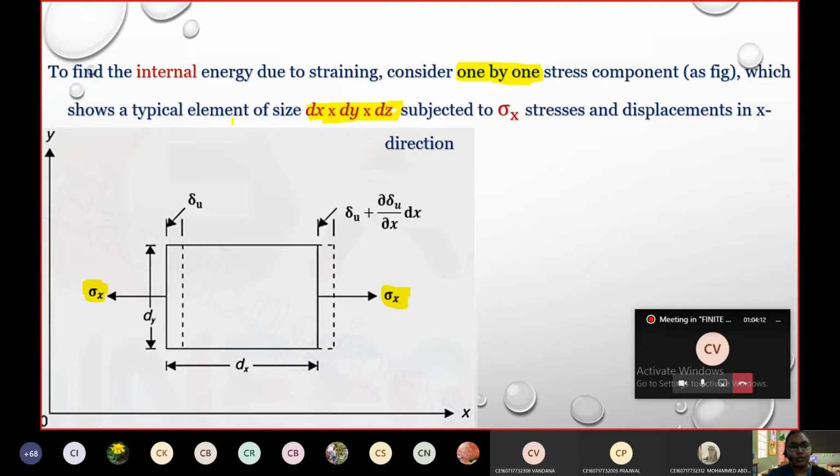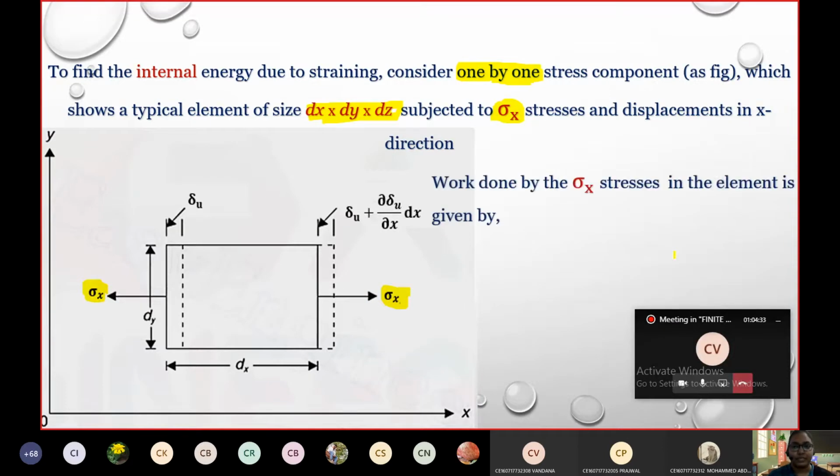One by one stress component as shown in the figure, which shows the typical element of dx by dy by dz subjected to stress component sigma x. So what I find here also will be with respect to sigma x only.